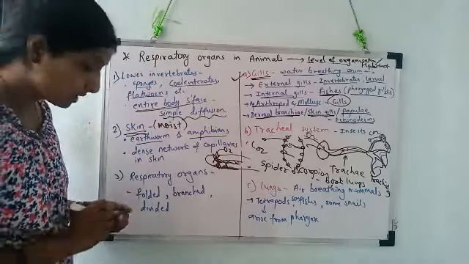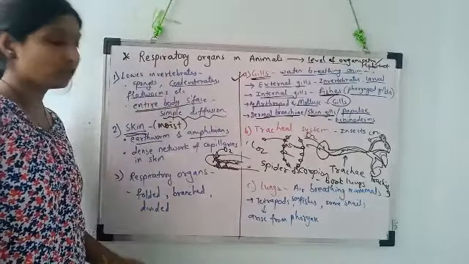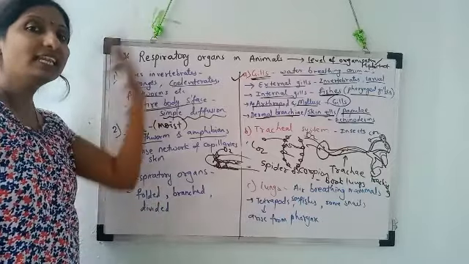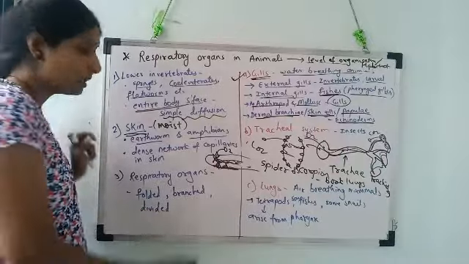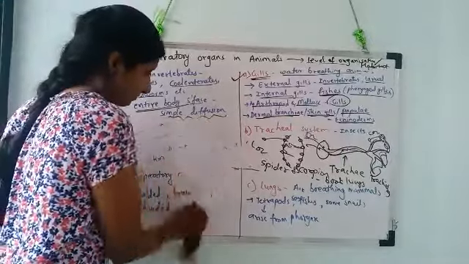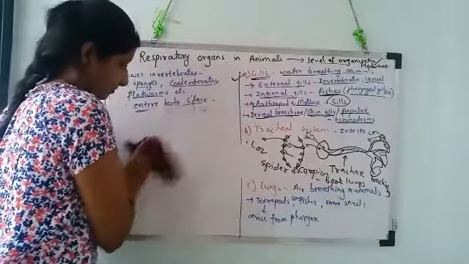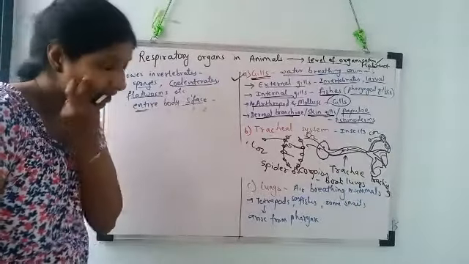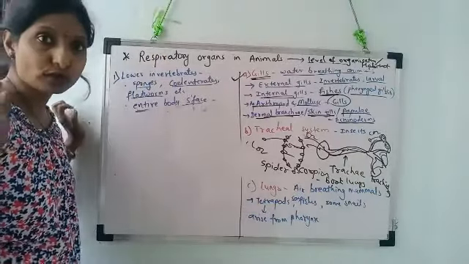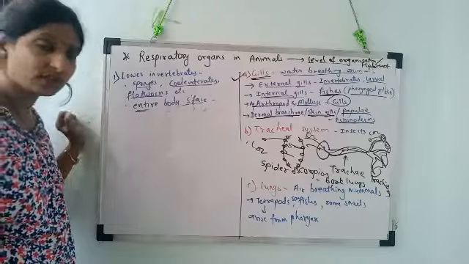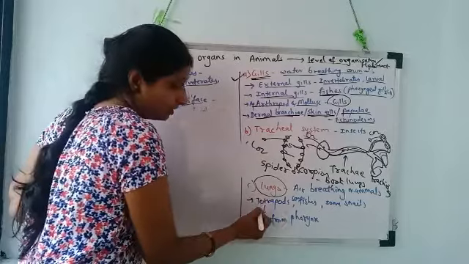And now we will talk about the very last point under respiratory organs in animals, and that respiratory organ which is found in highly evolved animals having high demand of energy requirement, that organ is lungs. Now lungs are present in air breathing mammals. Okay, first of all, those mammals who are air breathing, who are terrestrial, they show the presence of lungs. Here, the lungs are found in the tetrapods.